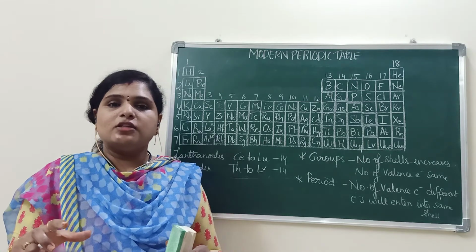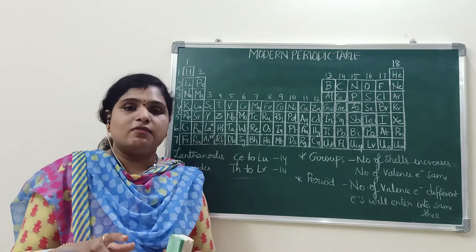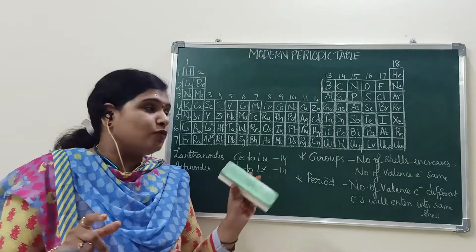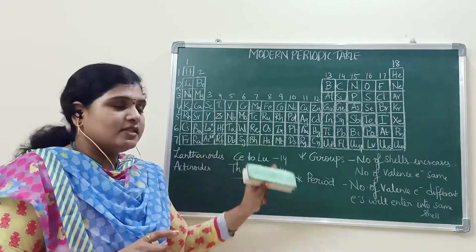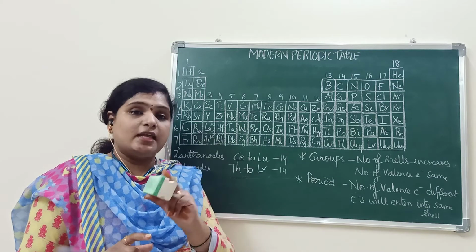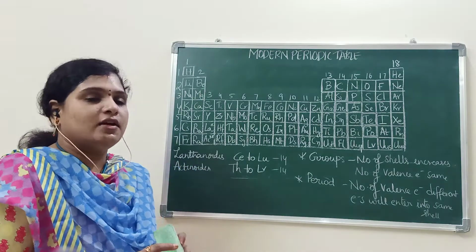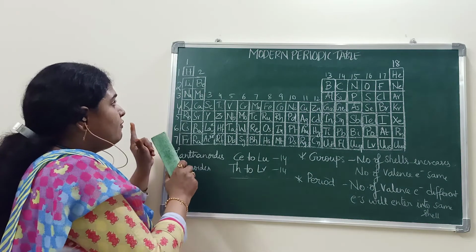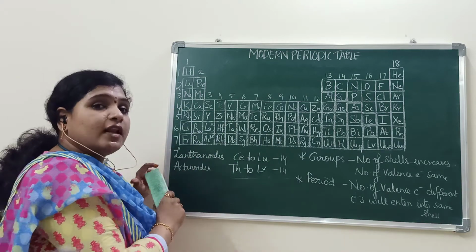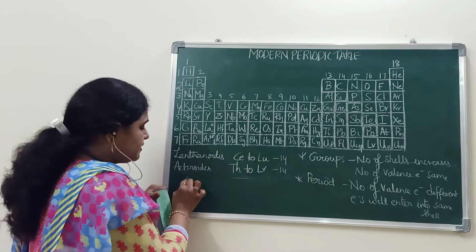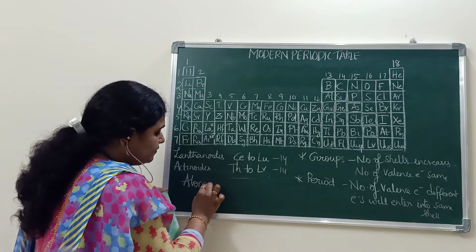All these calculations, how to calculate, were given. Once again repeat that if you don't understand while listening to this; you can refer to that, then you will understand it better, definitely. When we move from left to right, what will happen to atomic radius? We will see.